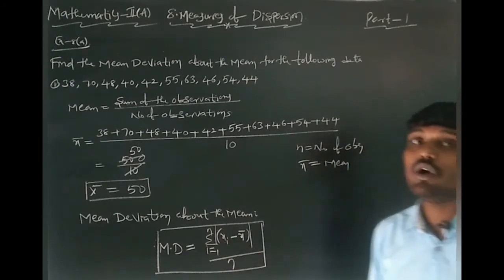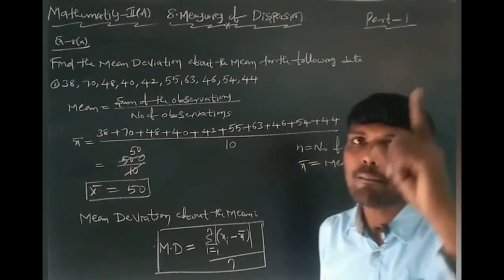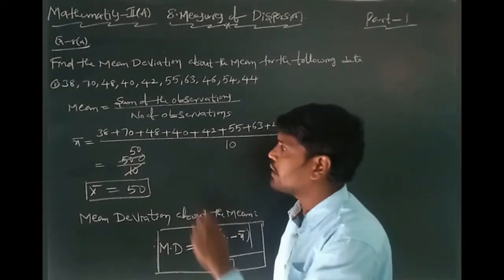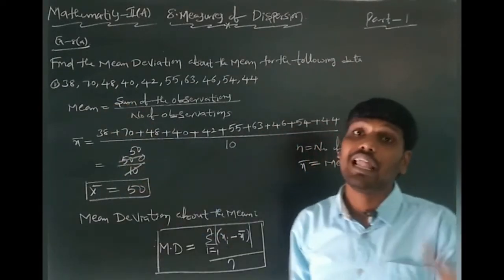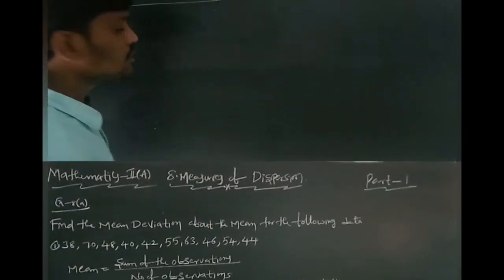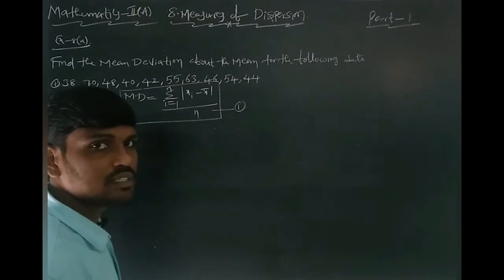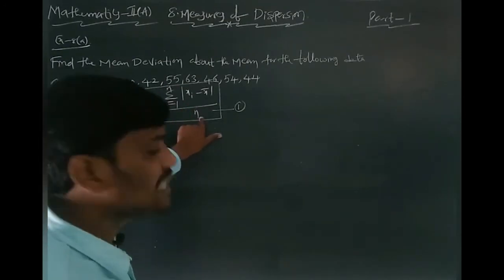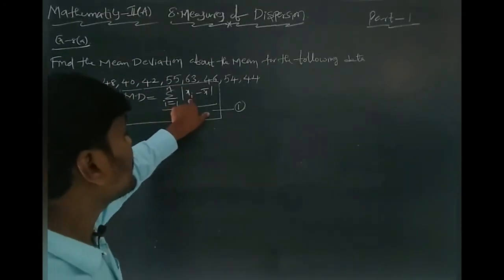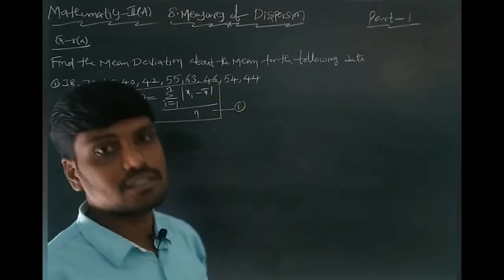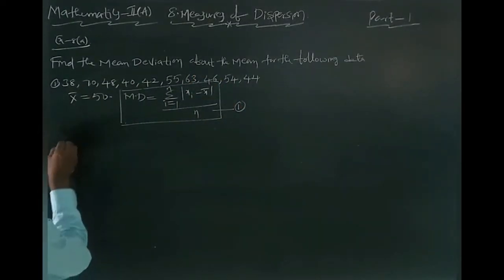Mean. Xi is equal to observation. X1 first observation, X2 second observation, X3 third observation, like this. You know that x bar, the mean, is 50, and the mean deviation formula is also there. Here n is the number of observations. You can find the summation of xi minus x bar.